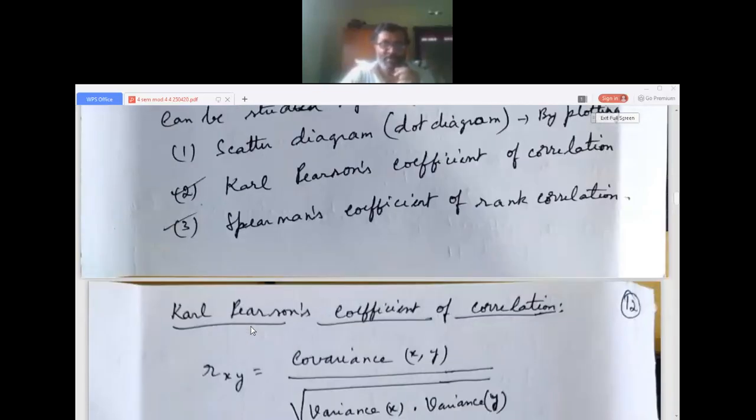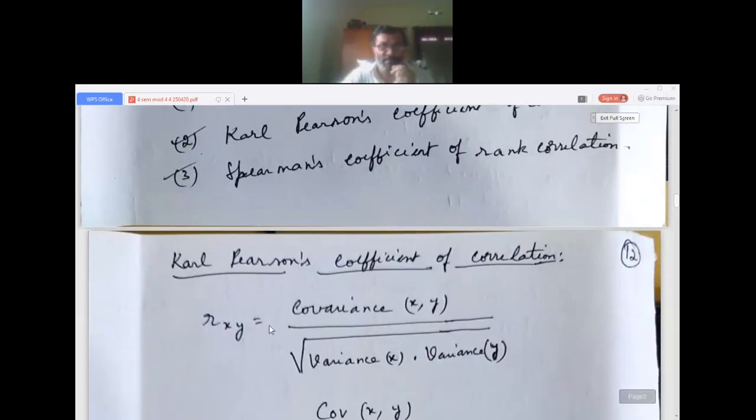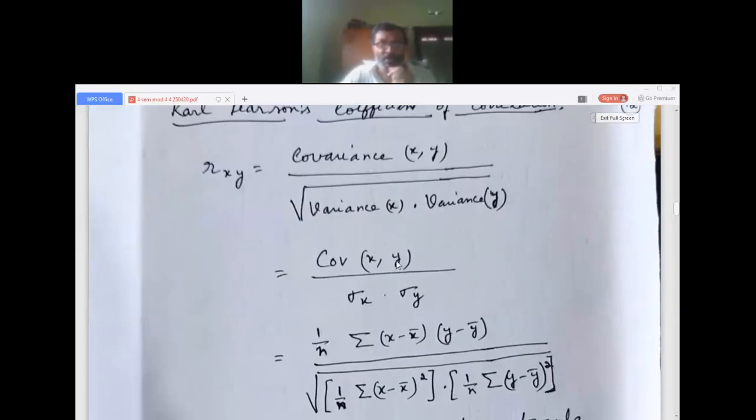Now, what is Karl Pearson's coefficient of correlation? The formula is R of xy equals covariance of x comma y, divided by the square root of variance of x into variance of y. I'll give the formula for covariance later. The square root of variance is standard deviation, so this is covariance of x comma y divided by sigma x into sigma y.